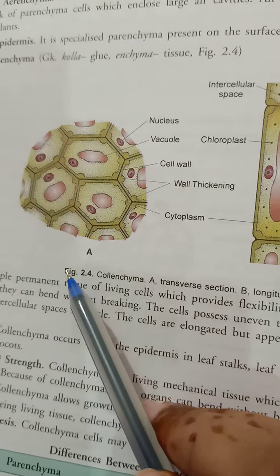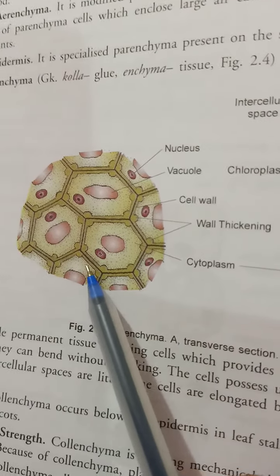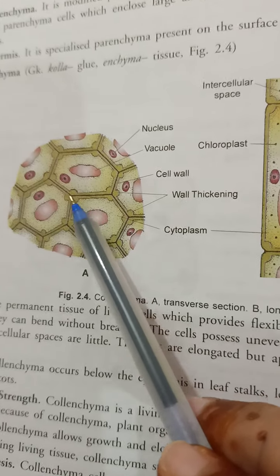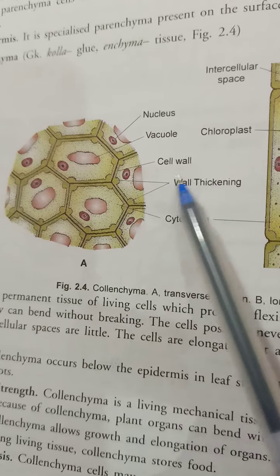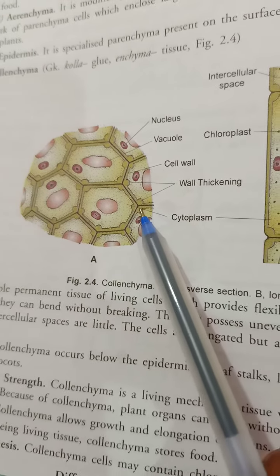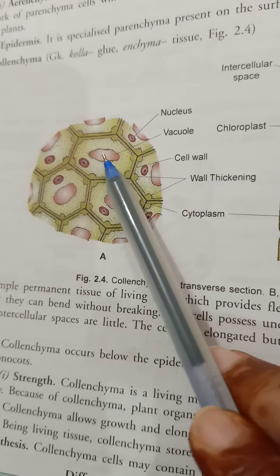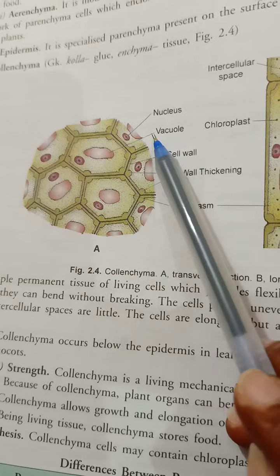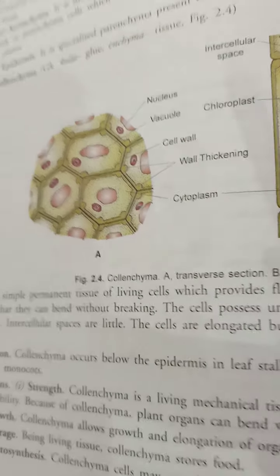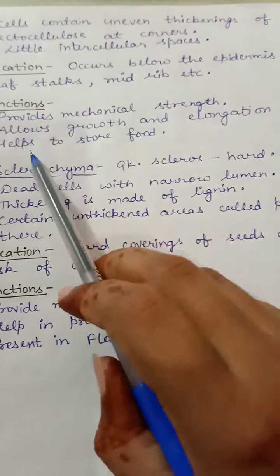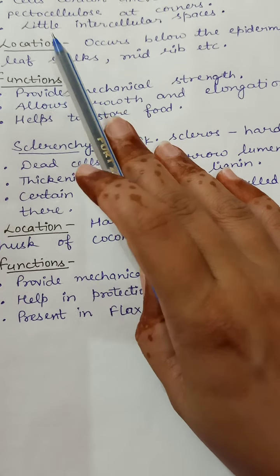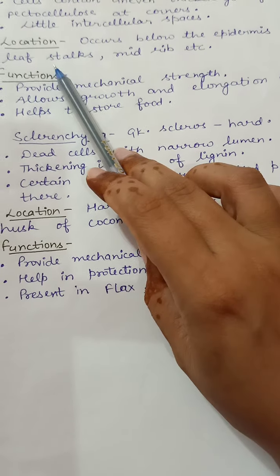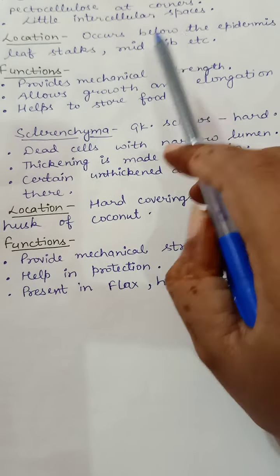Again, you can see in the diagram that this is the diagram of collenchyma. There are different shapes of the cells, and this is the thickening. You can see the wall thickening, which is made up of pectocellulose. It has a cell wall. It contains a nucleus, central vacuole, and cytoplasm. What is the location of collenchyma now? The collenchyma occurs below the epidermis, in leaf stalks, and in the midrib.